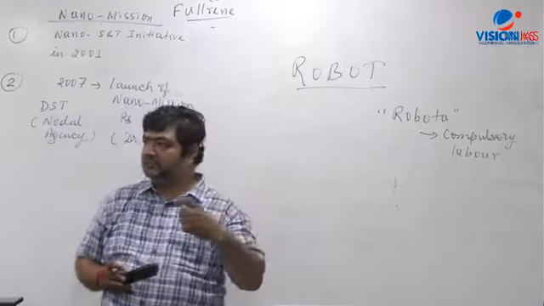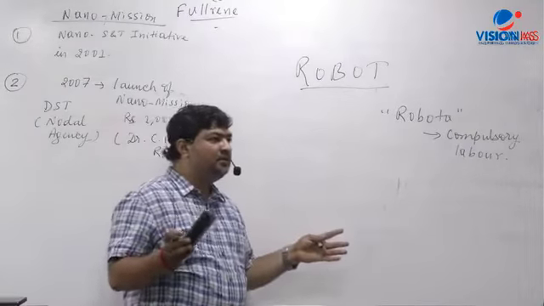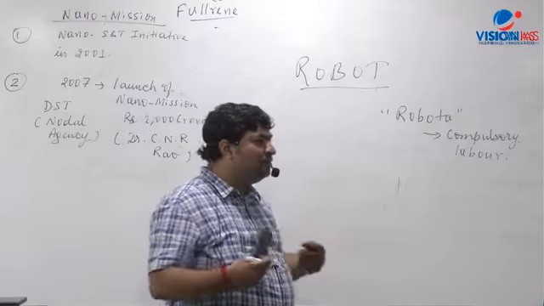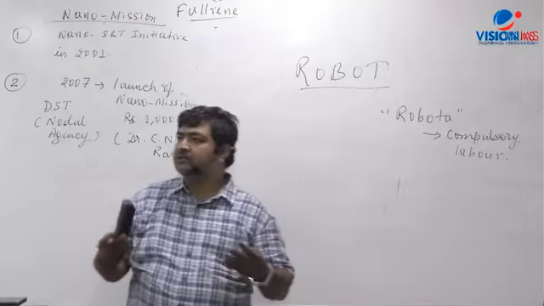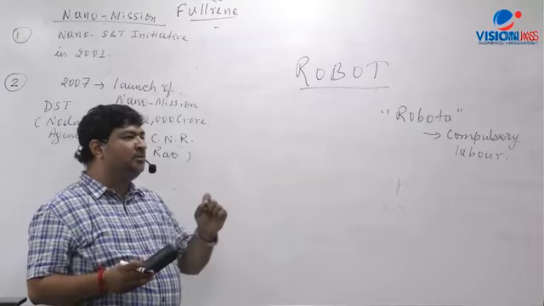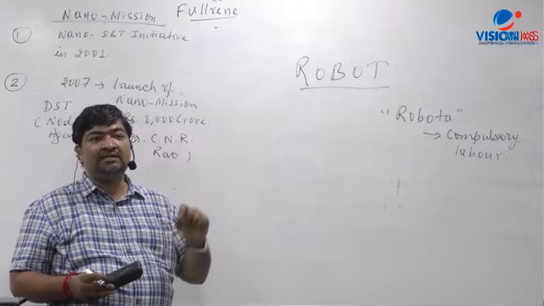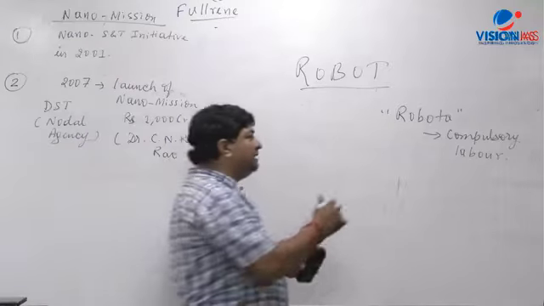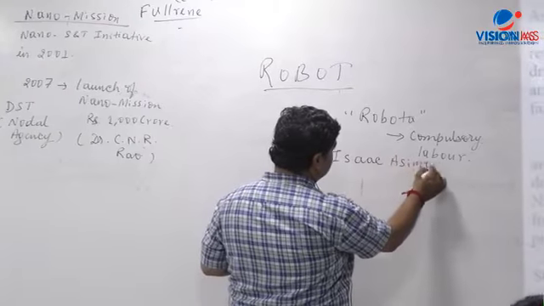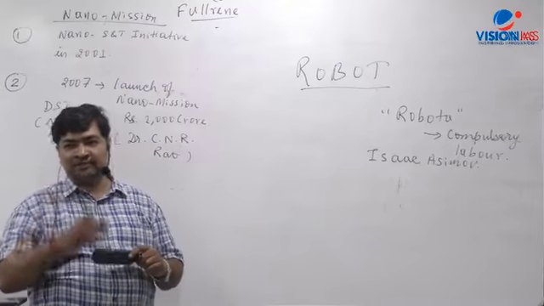The first time the word robot came into existence was during a Russian play, where it was said that a man-like machine, a human machine, there the robot word comes into that. But actually, in the field of robotics, in all the development, you'll come across a very famous science fiction writer, and the person who has also contributed, Isaac Asimov. There's a contribution of Isaac Asimov. Isaac Asimov has given what is called laws of robotics.